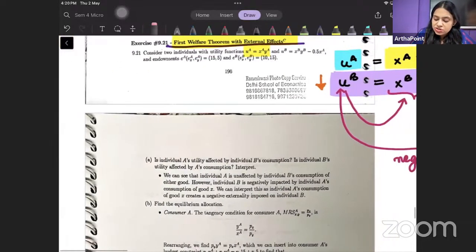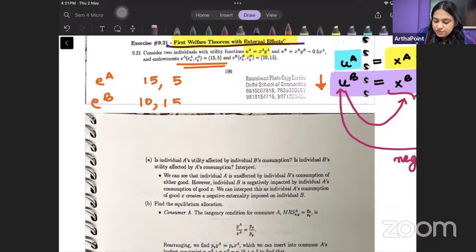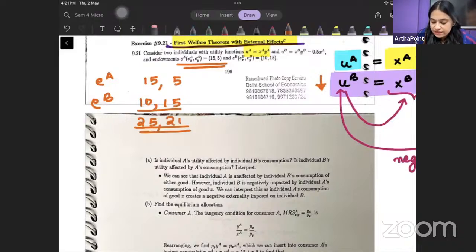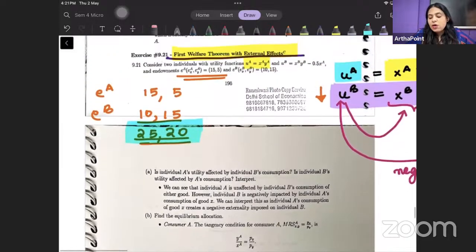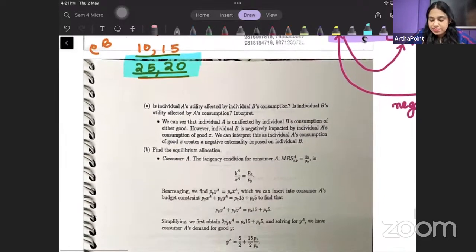Okay. Now let me try to take further information into account, beta. So try to notice here that the endowment bundle of individual A is given to you as 15,5, and the endowment bundle of individual B is given to you as 10,15. So if I add the total amount of good X, या first good, it will give me 25. And if I add the total amount of the second good, it will give me 20. तो ये दोनों गुड्स के हमारे पास अलग अलग अमाउंट आ गए, 25 and 20. क्लियर? ठीक है बेटा.